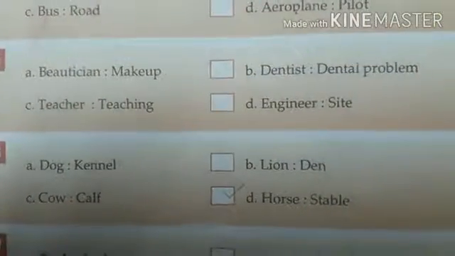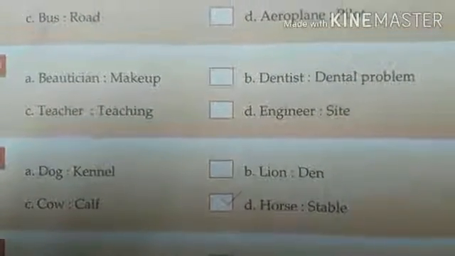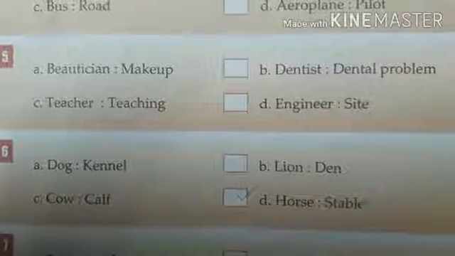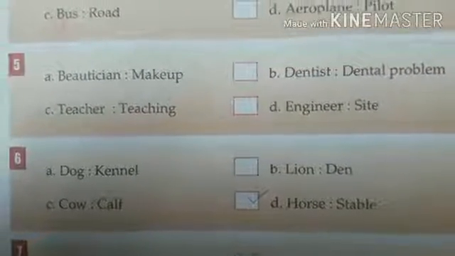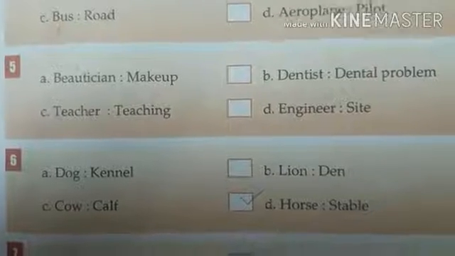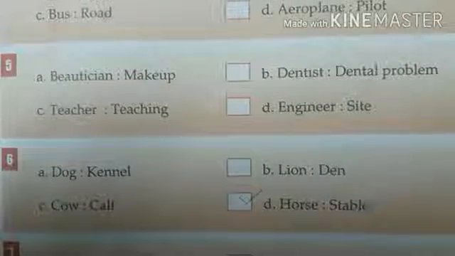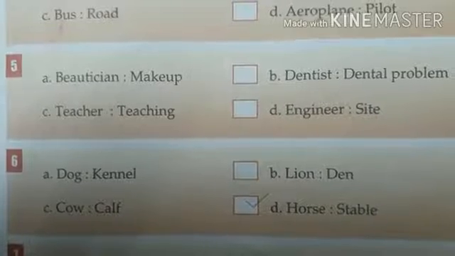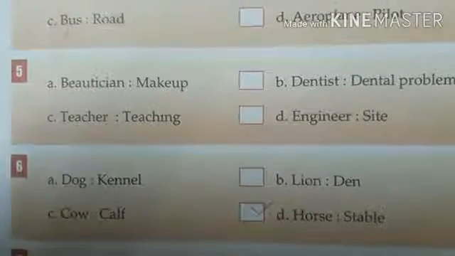Here, number 6. Dog lives in kennel, lion in den, horse in stable. But for cow, it is given as calf, as calf is a baby of cow. So mark number C, tick number C. C is the odd one.